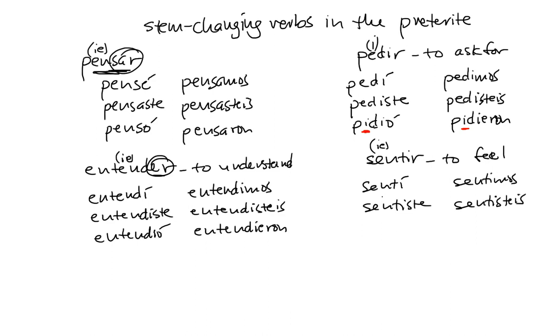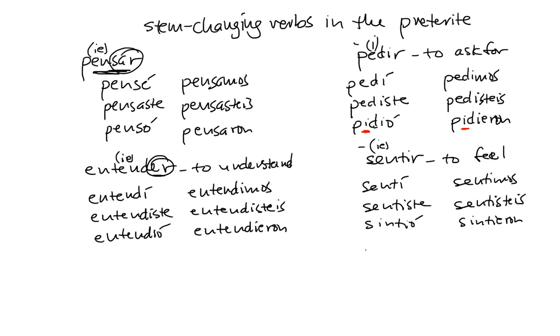But the E goes to I, simply I. Whether it's E to I or E to IE, both of those just go to I in the third person forms. We end up with sintió, sintieron.